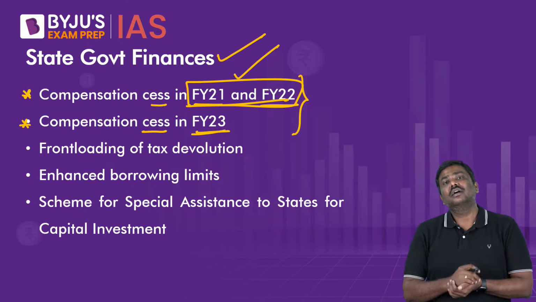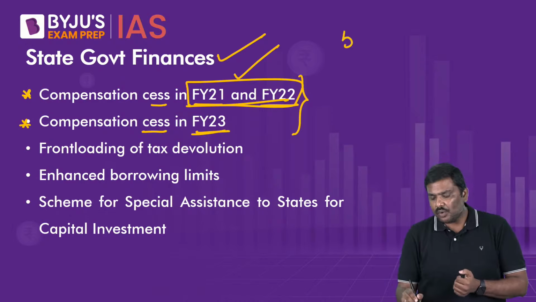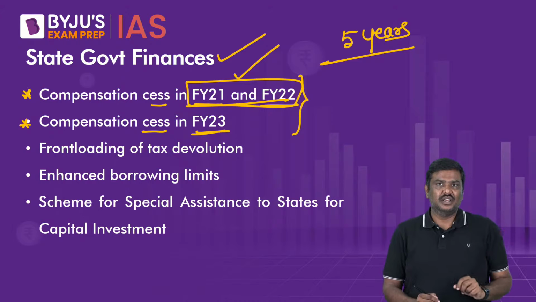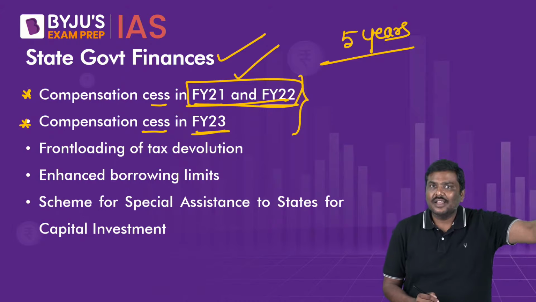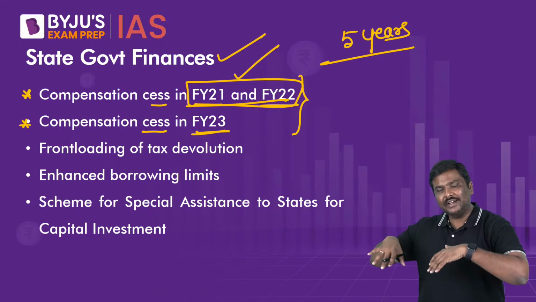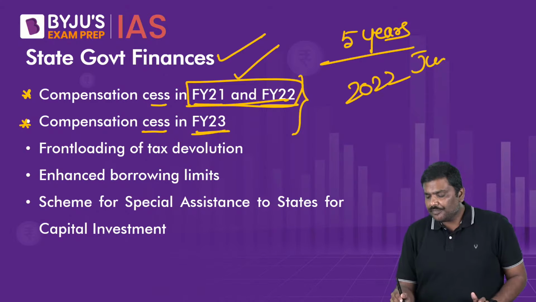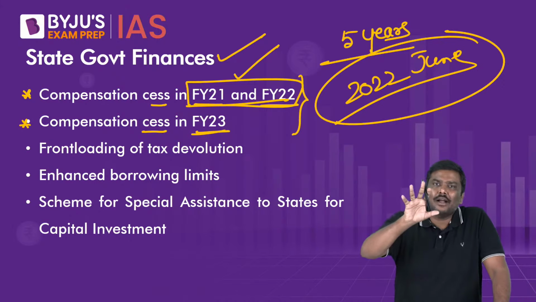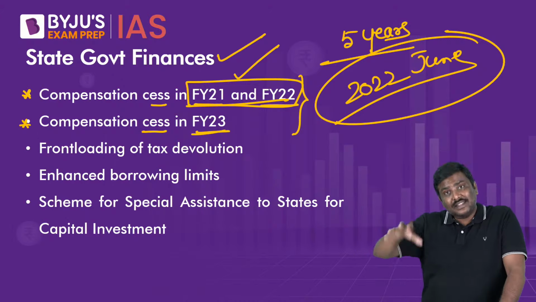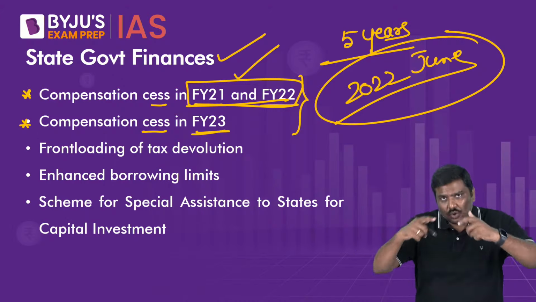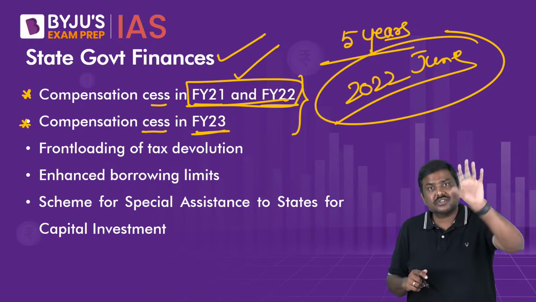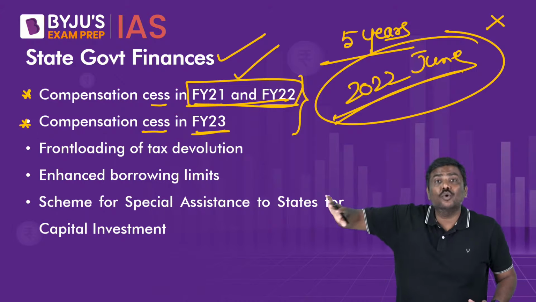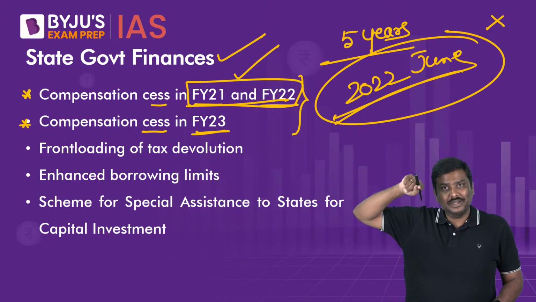Second point, then why have you written financial year 23 separately? The reason is simple. GST compensation was supposed to be provided only for 5 years from the date of implementation of GST, which was 1st July 2017. If you open the calendar and start counting, the end of June 2022 represented completion of 5 years of GST. So even in the current financial year, the Government of India has front loaded and provided GST compensation to the states. And after June 2022, the compensation has been discontinued. I repeat, compensation has been discontinued.